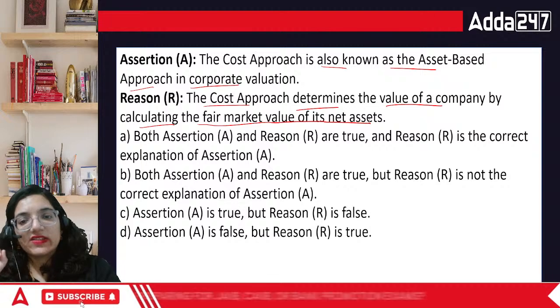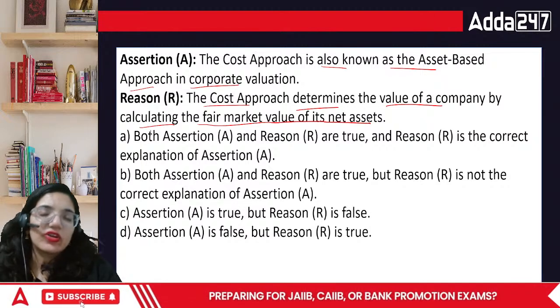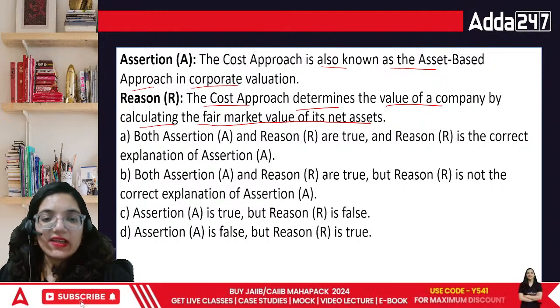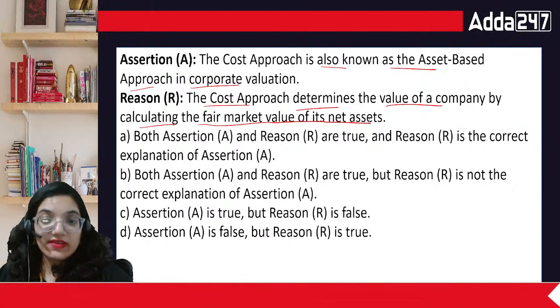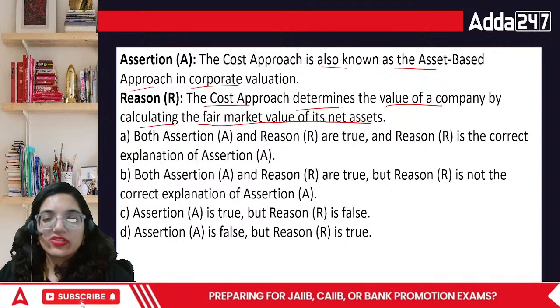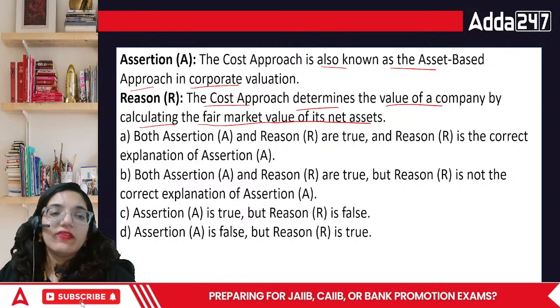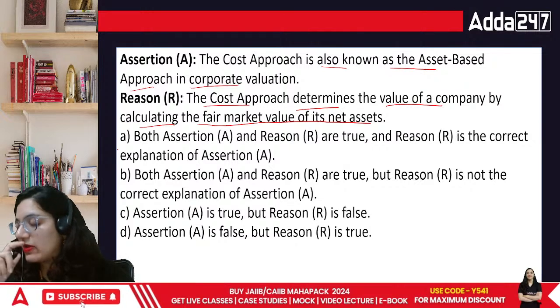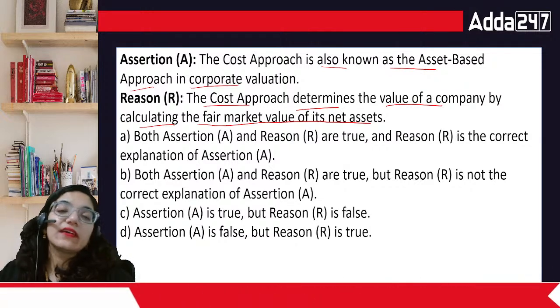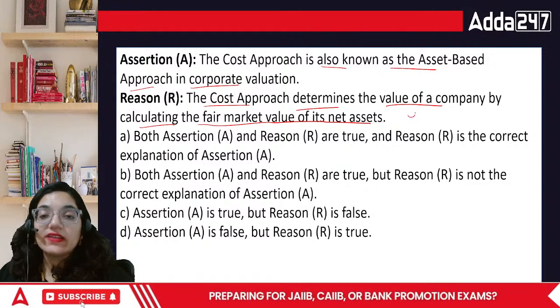So this is an asset based approach. That is true, because historical cost of the asset is there. The second part says the cost approach determines the value. Yes, it does. Basically, it does it on the basis of whatever the value is today. That is why we call it fair market value. And acha, fair market value in the worst cases is normally taken when the organization is ending.